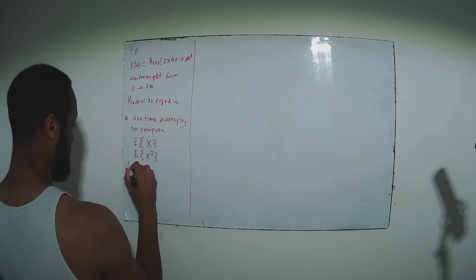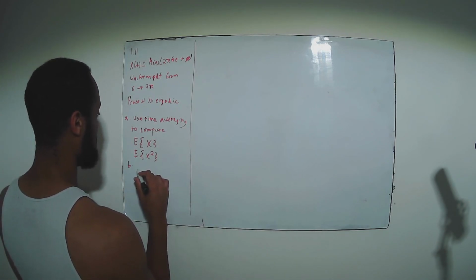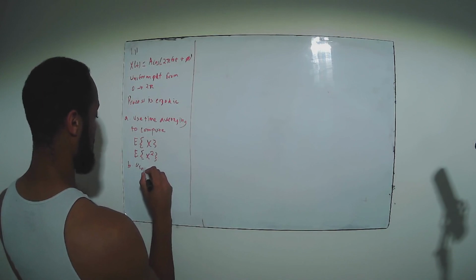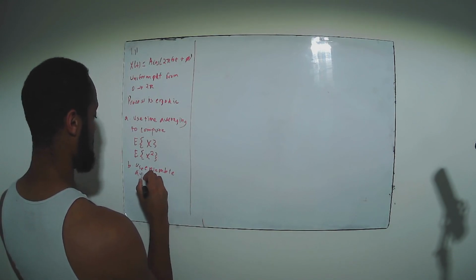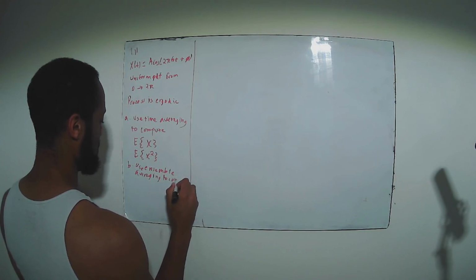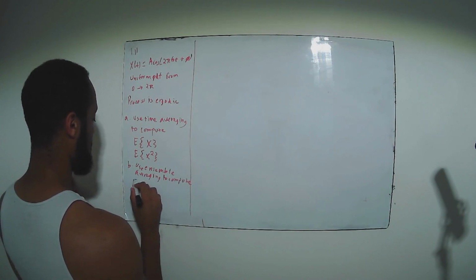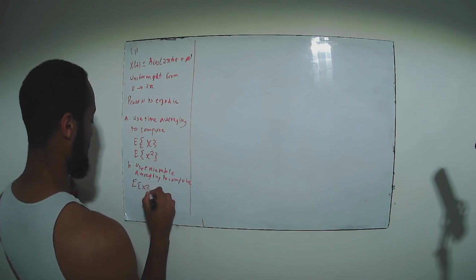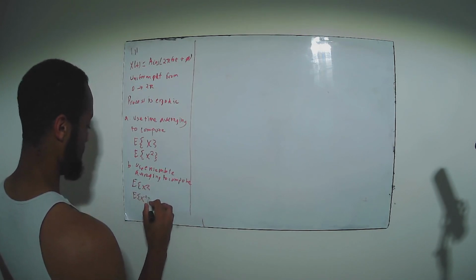And they want us to use ensemble averaging to compute the same thing. So they want us to compute the mean, and they want us to compute the second moment.